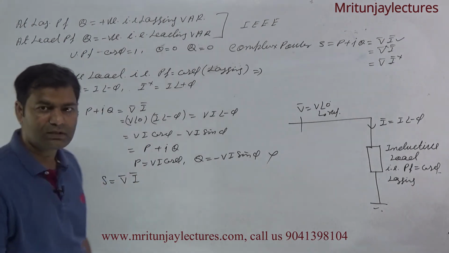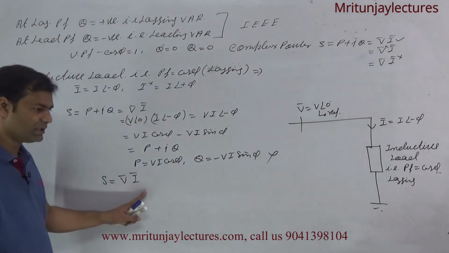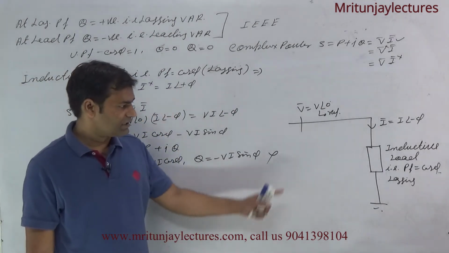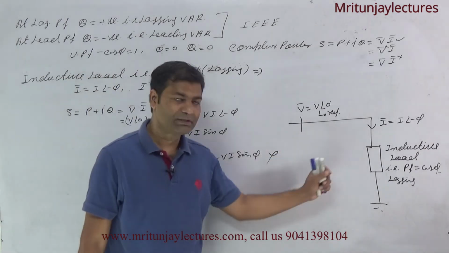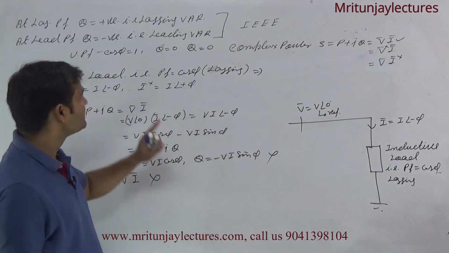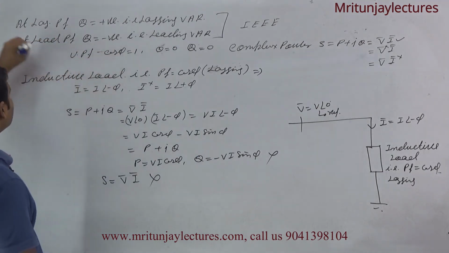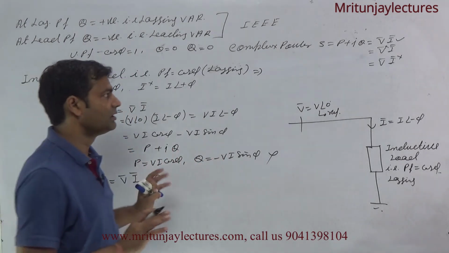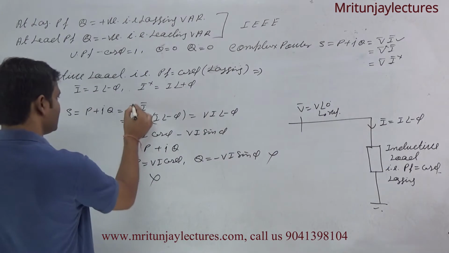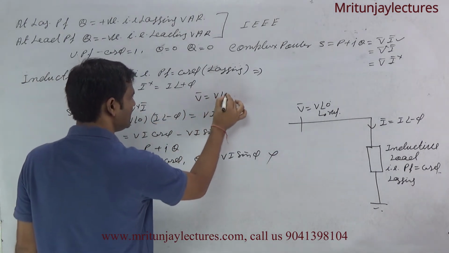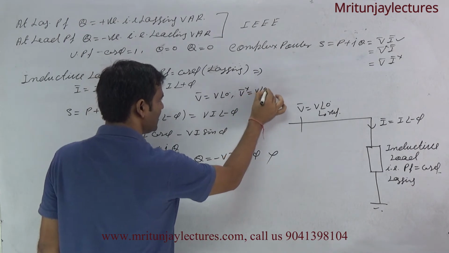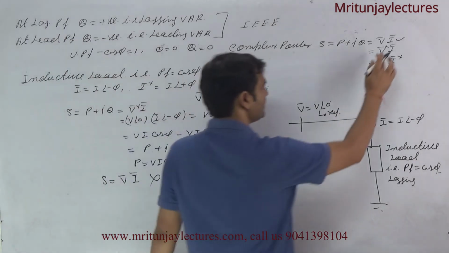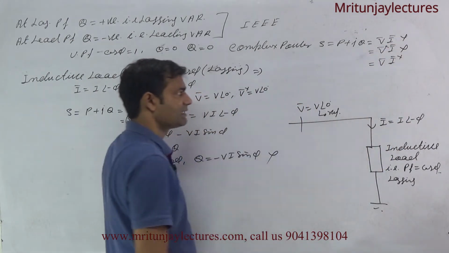The phasor V into I is not acceptable. Why? Because it does not follow the standard sign convention. If you consider a lagging power factor load, then Q is negative, but for standard sign convention, if power factor is lagging, then Q is positive. That's why it is not considerable. Now another case: V is equal to V at the angle 0, and what about V conjugate? V at the angle again 0, same. So the second case is not acceptable; the first is not acceptable, and the second is also not acceptable.